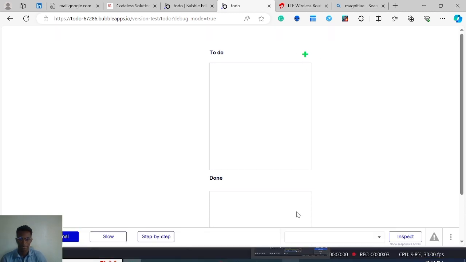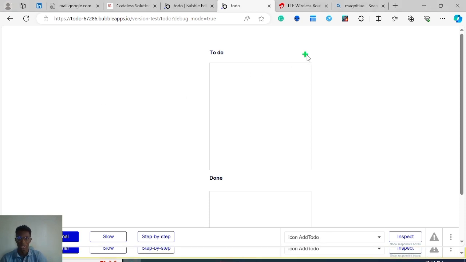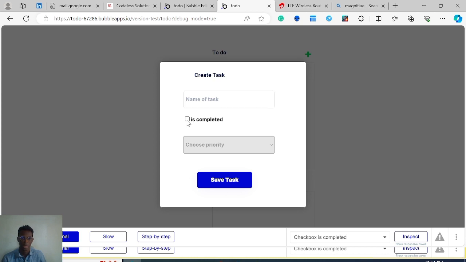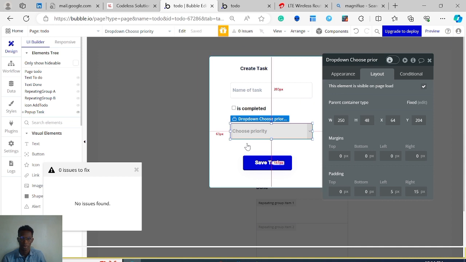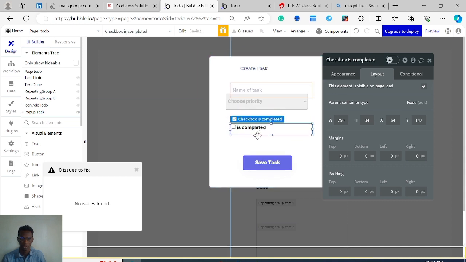Let me check if I'm still recording. Okay, we're still recording. So I'm just gonna click on this. It has shown this, and then I can click on this, and this will tell us if the task is completed or not. What I want to do is reposition this so that it looks a little more sleek. I'm going to bring this up, and I'm going to drag this down.